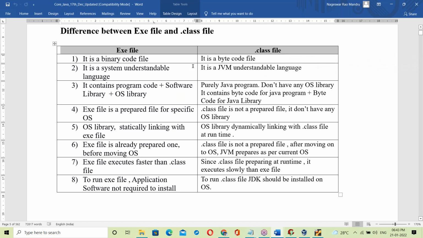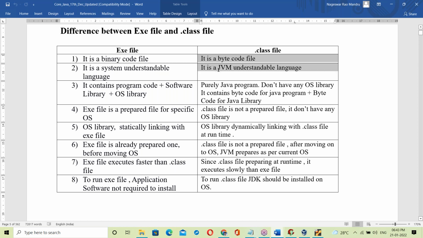Now see that comparison of exe file and dot class file. The exe file is a binary code file. It's a system understandable language.